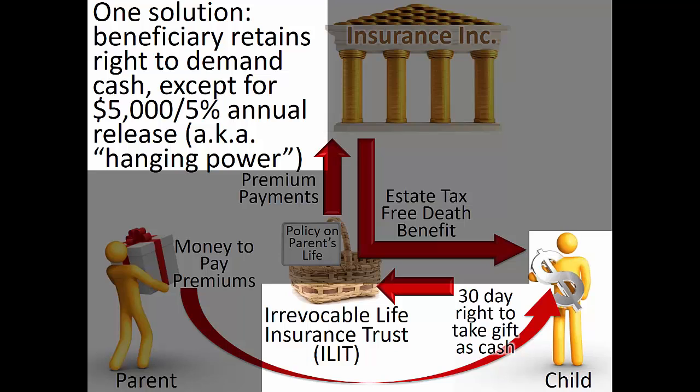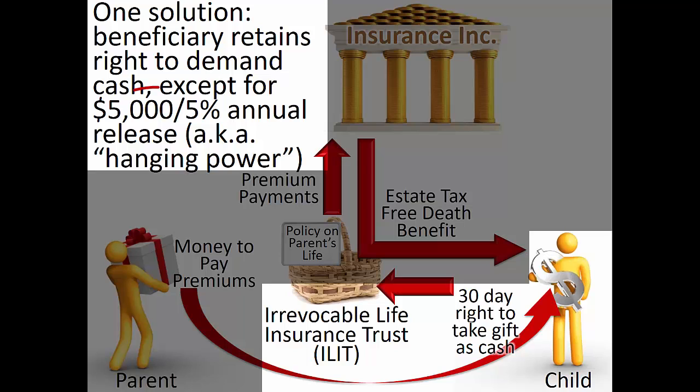With this drafting, the beneficiary never gives up more than the gift tax-free amount of his or her right to receive cash. In other words, $5,000 or 5% of trust assets, preventing the beneficiary from making a taxable non-present interest gift to the ILIT. The use of hanging powers prevents the beneficiary from using up his or her own gift and estate tax exclusion amount, but can create problems of its own.